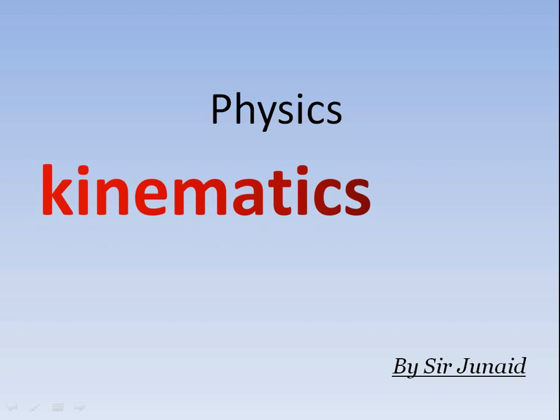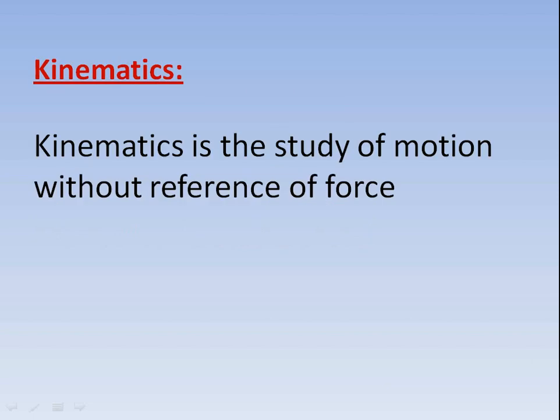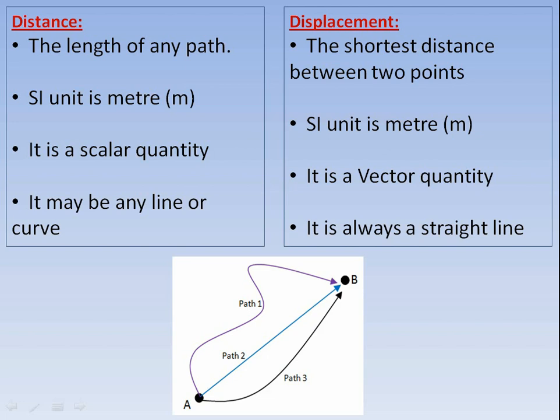What is kinematics? Kinematics is the study of motion without reference of force. Or we can say that when we study motion of objects without any reference of forces, then it is called kinematics. In kinematics, we study velocity, acceleration, speed, distance, and displacement. First, we discuss the difference between distance and displacement.